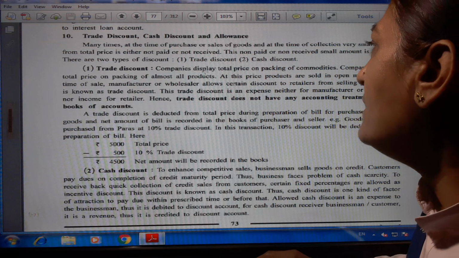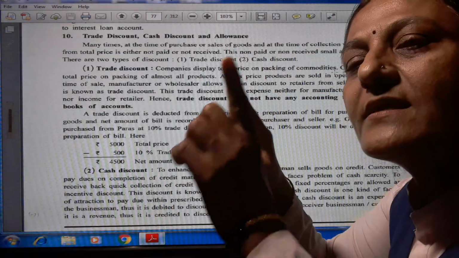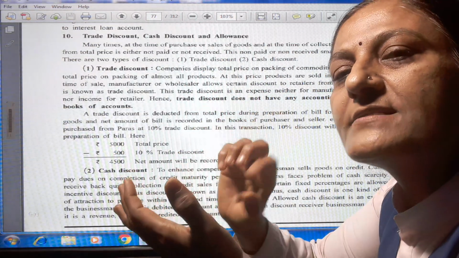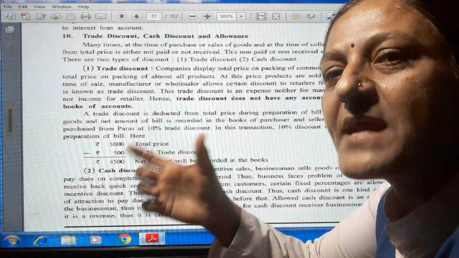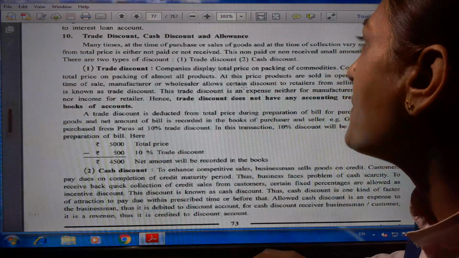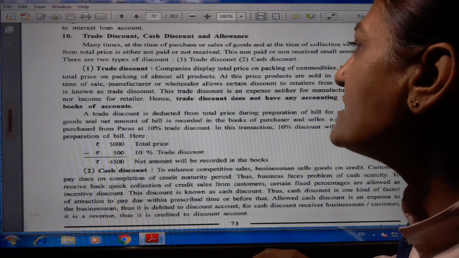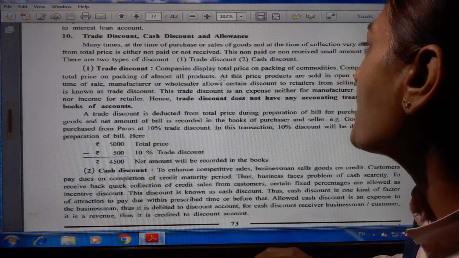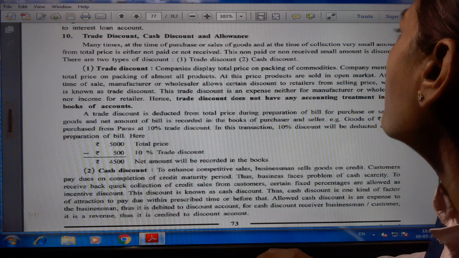Companies display the total price on the packing of a commodity. If anything is in a packet, there is a maximum retail price, MRP. Maximum retail price is always written on the box or packing. Companies mention the total price on the packing of almost all products. At this price, products are sold in the open market.